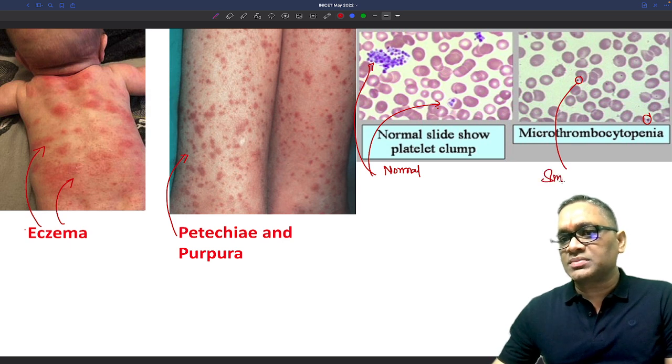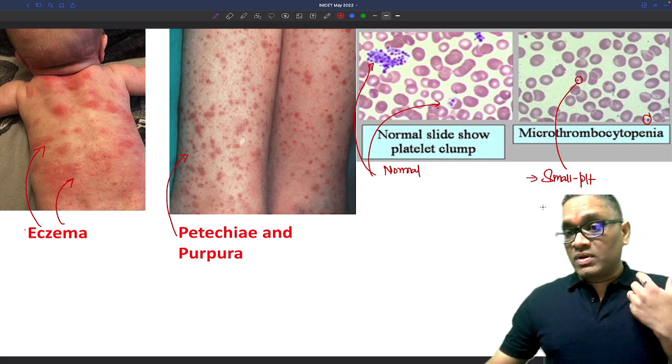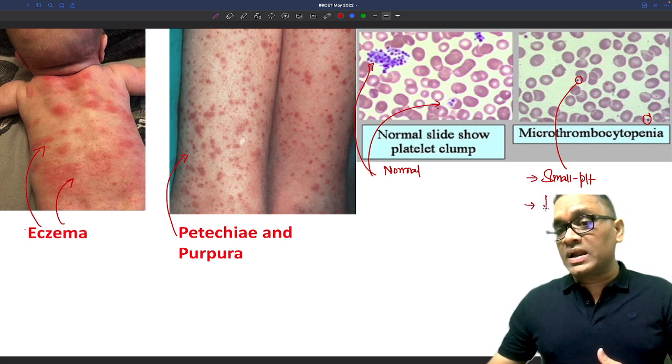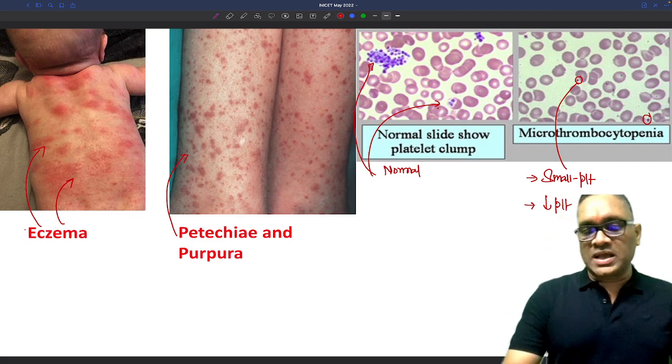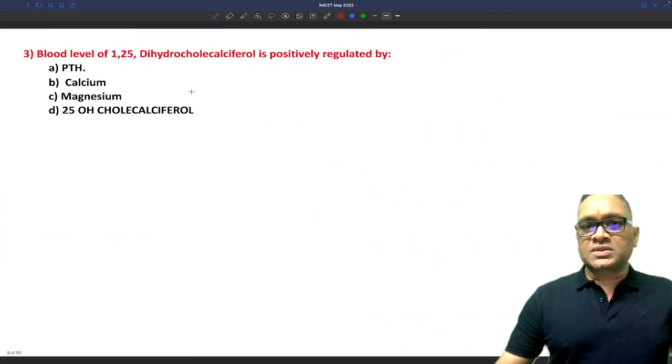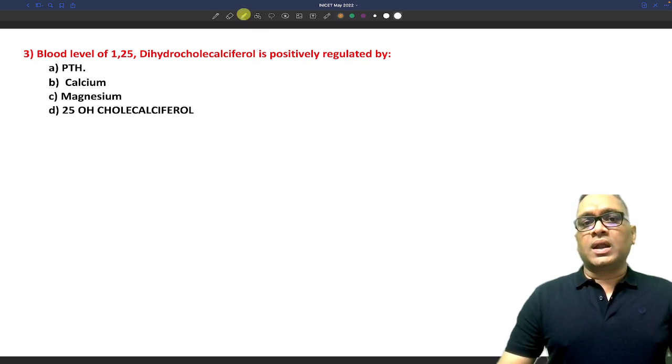So these are small platelets, or microthrombocytopenia. Not only thrombocytopenia, they will be having small platelets also and decreased platelet count also. So both will be present in Wiskott-Aldrich syndrome. So the answer was WASP gene analysis. This was a very simple straightforward question. It's a physiology question also, right? And in my app also I have discussed this thing, right?